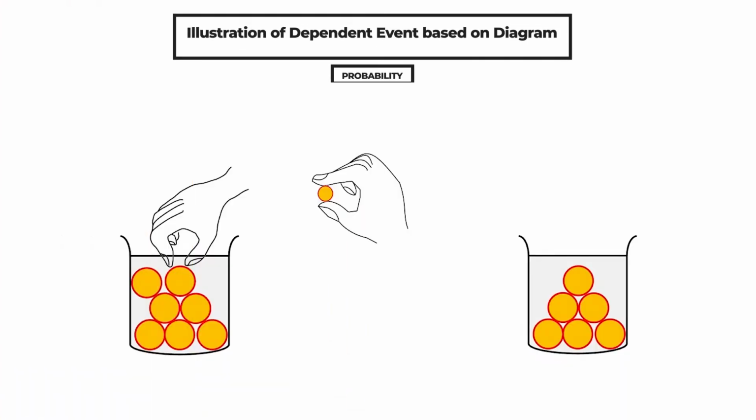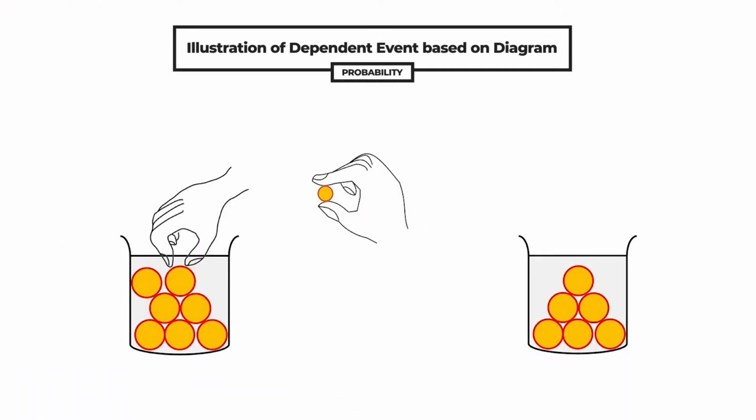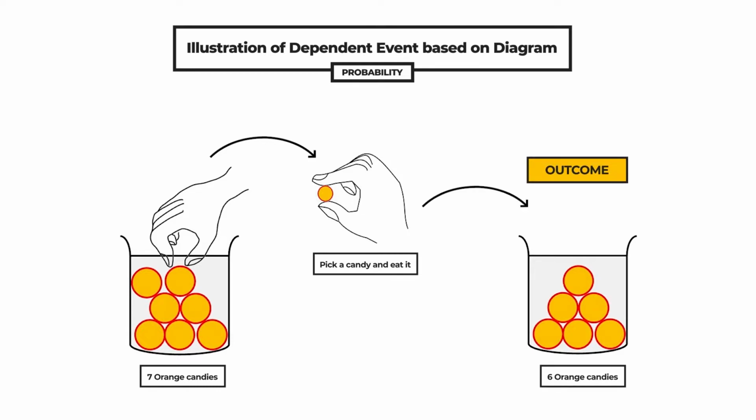This is an illustration of dependent event based on the diagram. The first jar has 7 candies. Then I pick one and eat it. Now we have 6 candies. This means the total number of sample space becomes 6. This shows that the sample space does change.